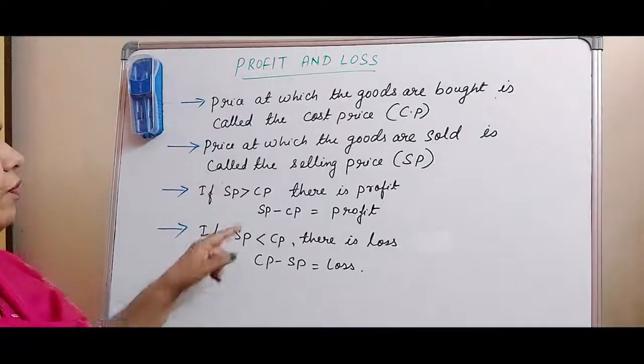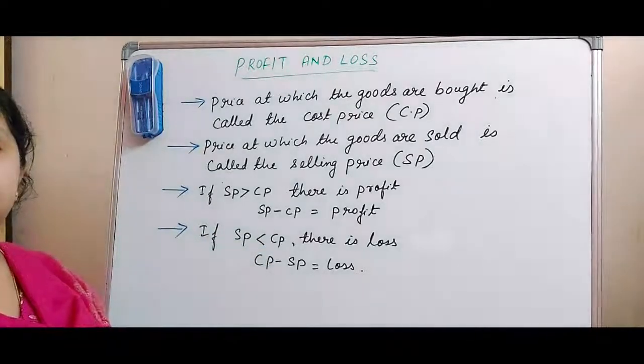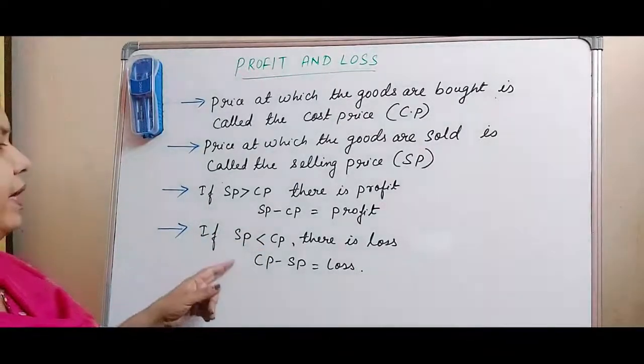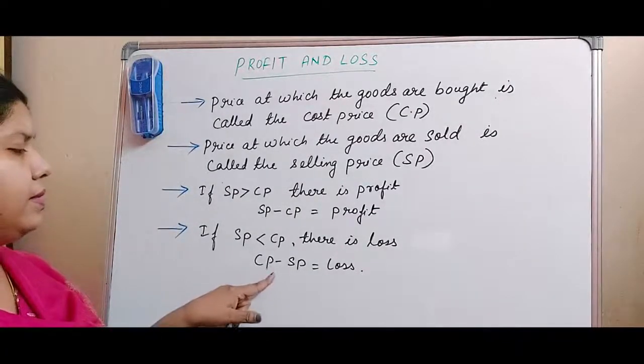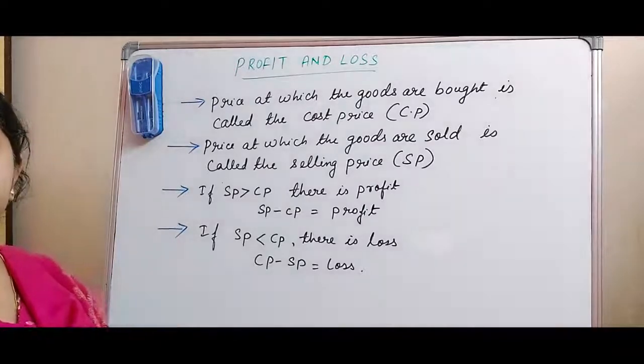So how do we take out profit? Selling price minus cost price. If the selling price is less than the cost price, then there is a loss. And what is loss? That is cost price minus selling price.